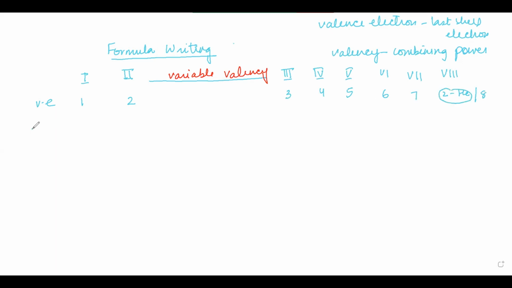Now, on the basis of the valency, when they lose these valence electrons, or when they acquire some extra electrons in order to have the nearest noble gas configuration. So where are the noble gases? Group 8 are the noble gases. So all the elements admire the noble gases. These noble gases are the ideal gases whose stability is perfect, okay? Their last shell valence electrons are perfect. So all the elements want to be like noble gases. So what will happen now?